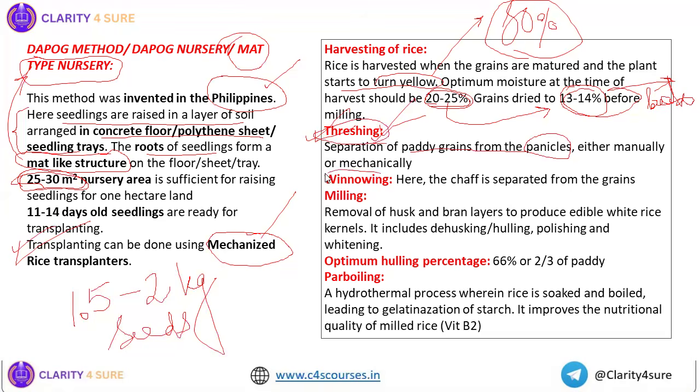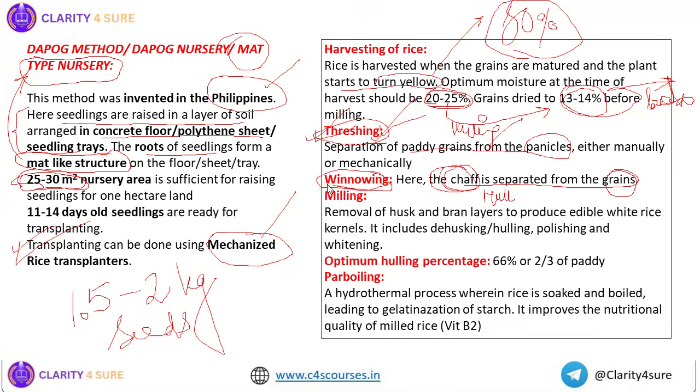Next is winnowing. In winnowing, the chaff is separated from the grains. We do threshing and we do hulling. Hulling means removal of the hull. So we get the chaff, and when we remove it from the grains, that is known as winnowing. Winnowing is usually done after hulling only, because in hulling the hull is released, and this hull is the chaff. So removal of the chaff is known as winnowing.